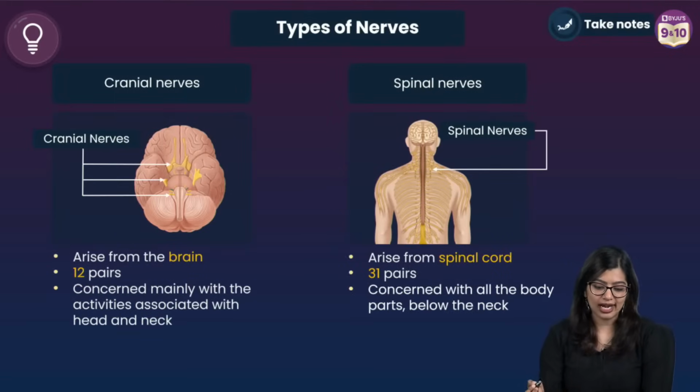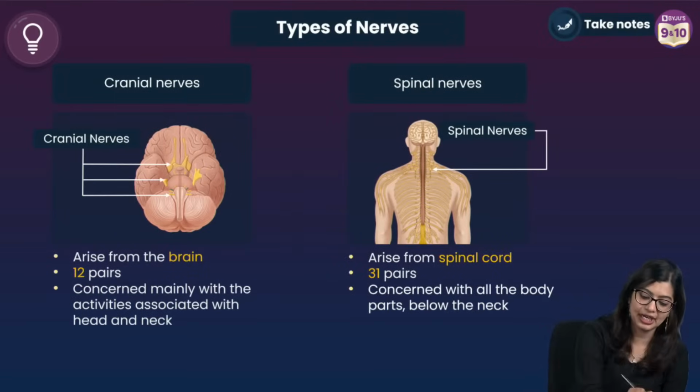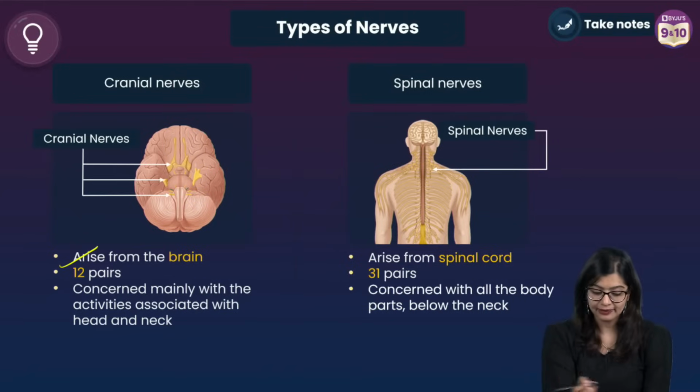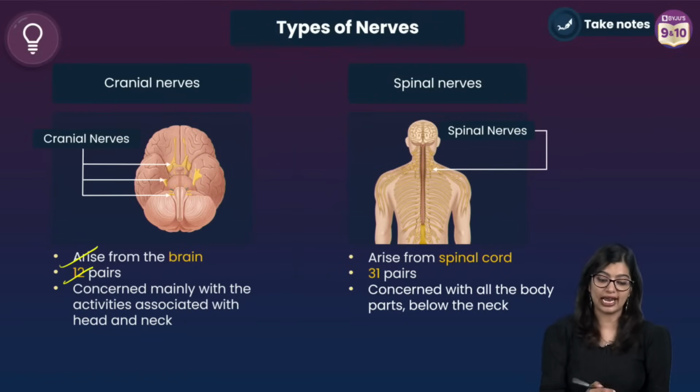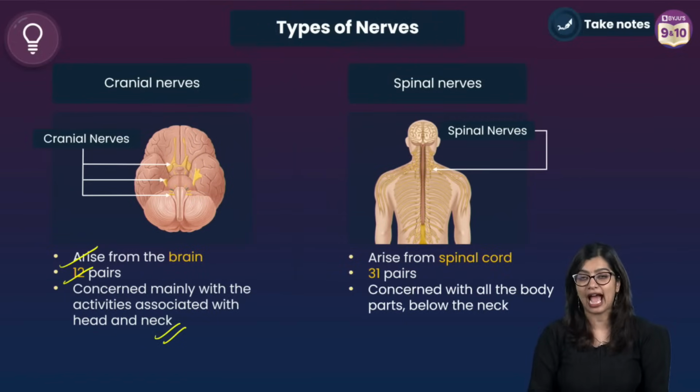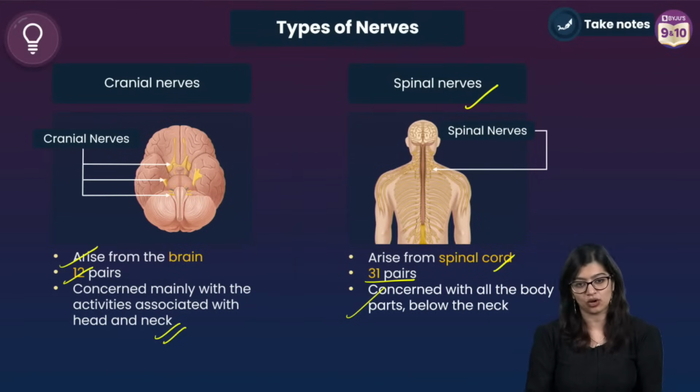Simple. What are cranial nerves? Cranial nerves are those which arise from the brain. They are 12 in number and mainly they are concerned with coordinating activities in the head and the neck. While on the other hand, what do we see? We see that spinal nerves arise from the spinal cord. They are 31 in pair and they are the ones which relay information to the lower parts of the body.